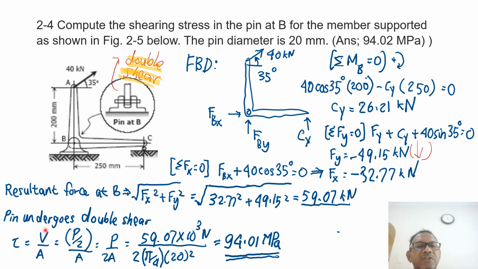So tau equals the force acting on the surface divided by A, and because of double shear, it becomes half of the pin force. So P over 2 divided by A, which is P divided by 2A. P is known, 59.07 kilonewton. This is a 2. A is pi over 4 times D squared, and D is given here as 20 millimeter. Therefore we get 94.01 megapascal. Okay, so that's the answer to the whole 4 questions.